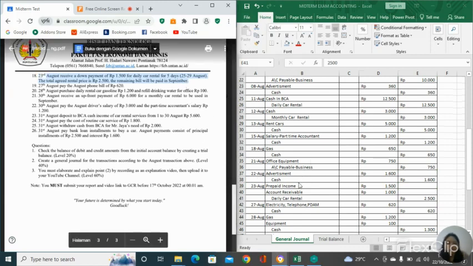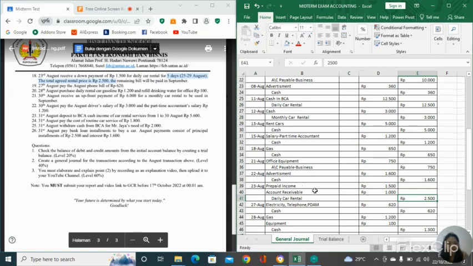Prepaid income is going to decrease, so every time prepaid income is decreased, it's going to be in the debit. And accounts receivable is increased because the remaining bill will be paid in September. It means that accounts receivable is an asset, and if an asset is increased, it's going on the debit.